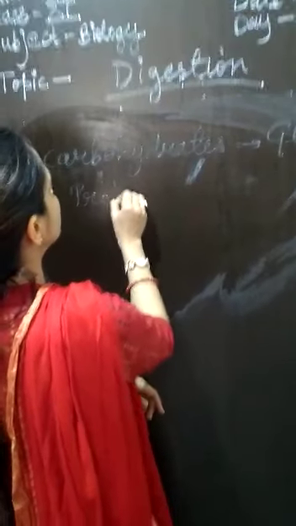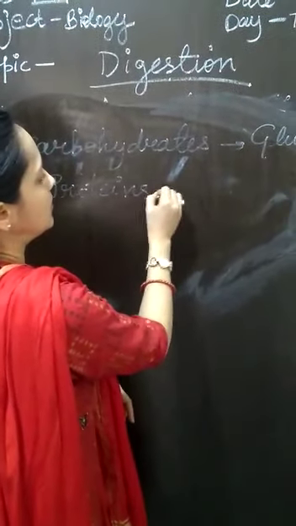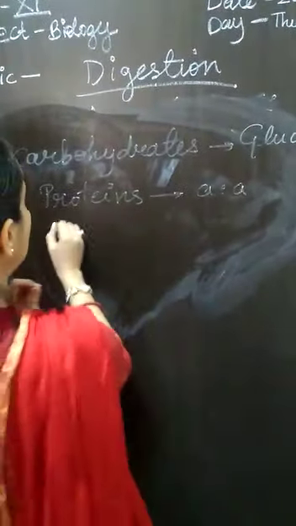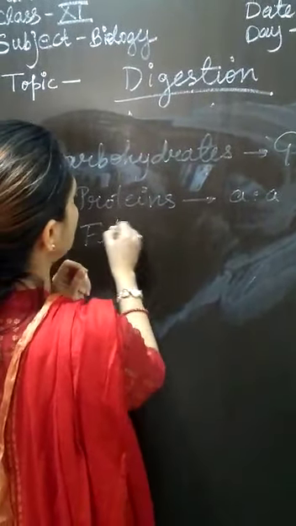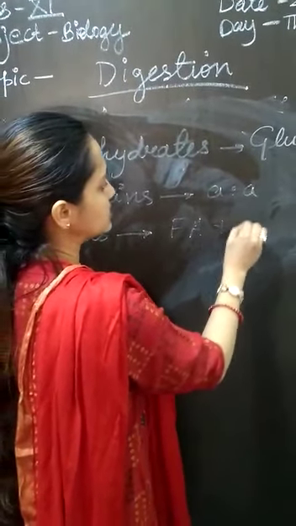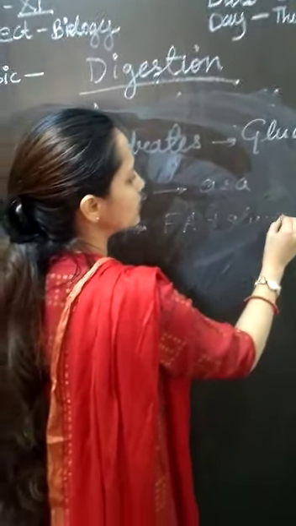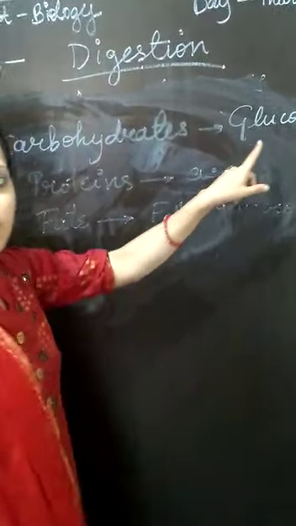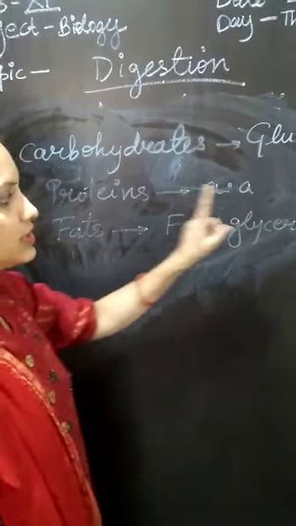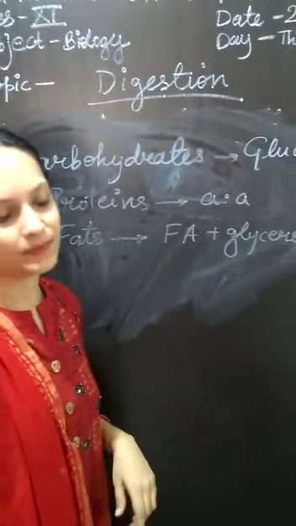All the proteins which you eat break down into amino acids. And whatever fats you eat, it breaks down into fatty acids plus glycerol. So this was the main aim of digestion, to break down these complex molecules into simpler ones.